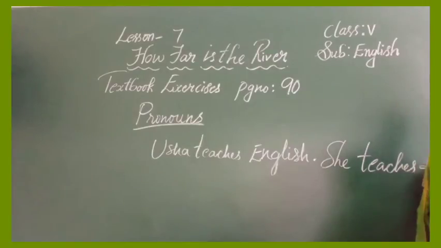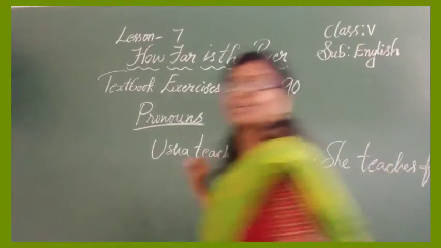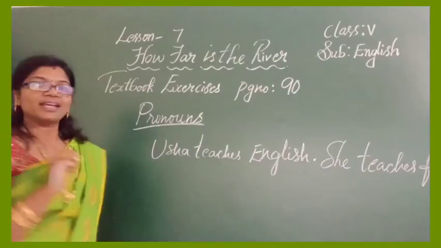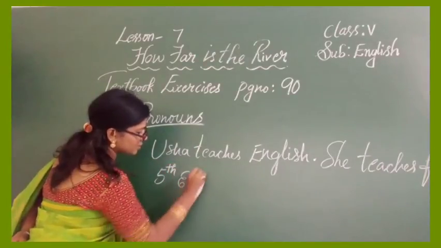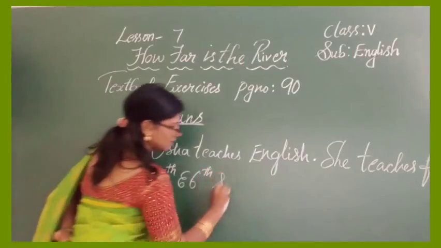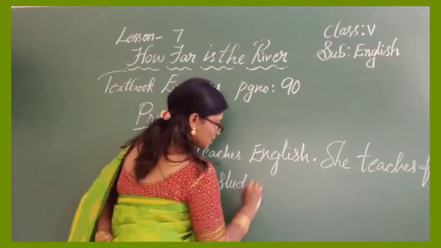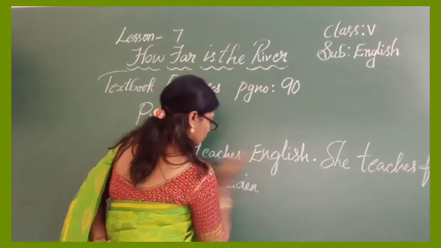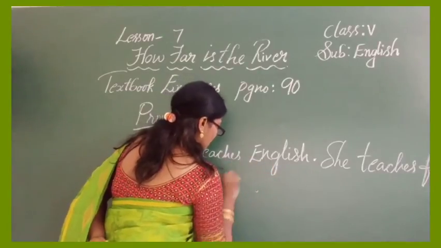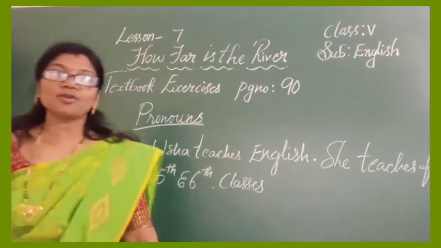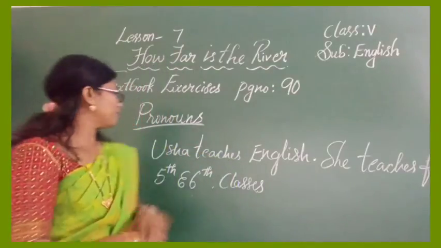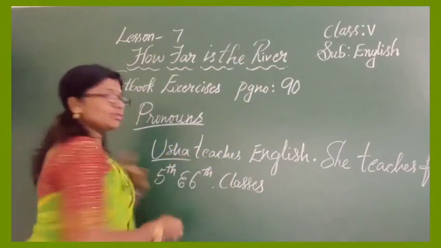for 5th and 6th standard. She teaches English for 5th and 6th students. 5th and 6th are classes; it would be better if we use classes. Now, are you following me? So, in the place of a noun, the name of a noun.